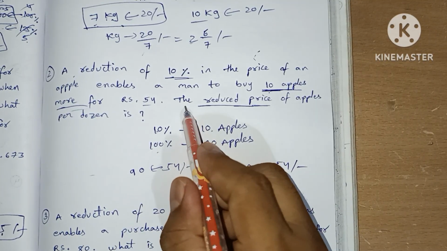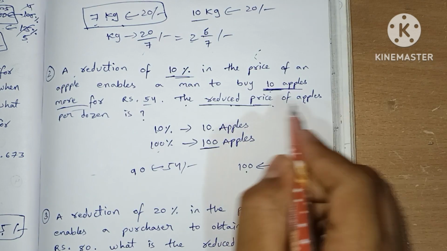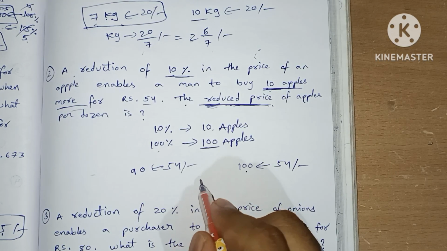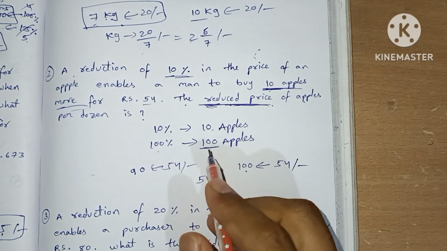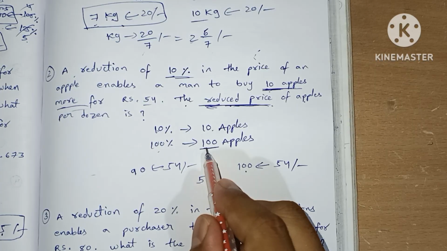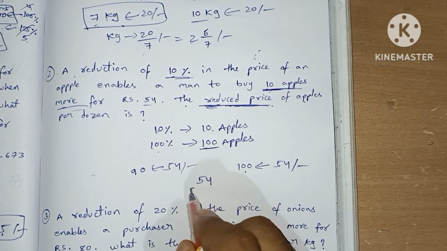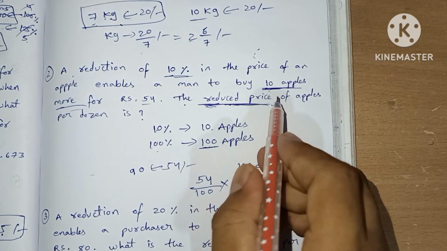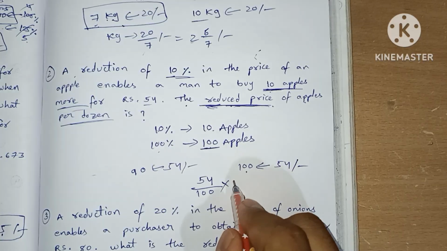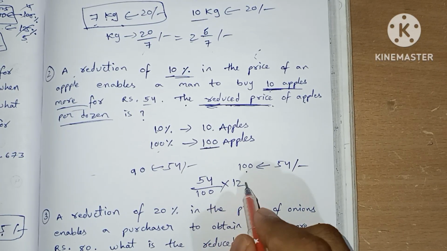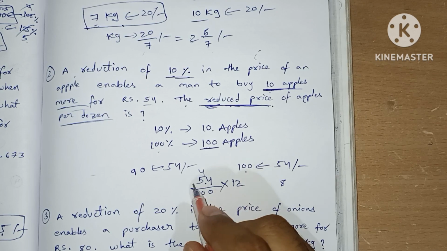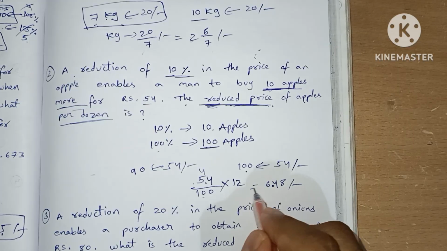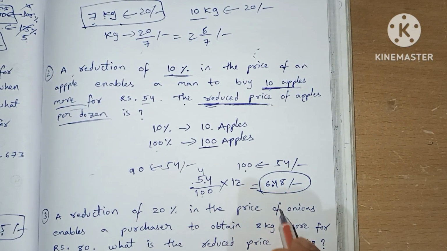The question asked is the reduced price of apples per dozen. Here the concept is about reduced price. For the reduced price, what is the actual price we have? 54 rupees. And how many apples we are able to buy at 100% is 100. It is talking about per dozen. In a dozen there are 12 apples. So 12 times 54 is 648, divided by 100 means 6.48 rupees. So this is the answer for this question.